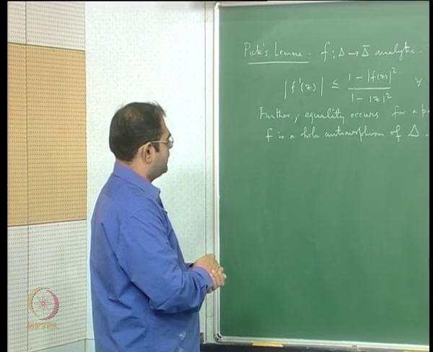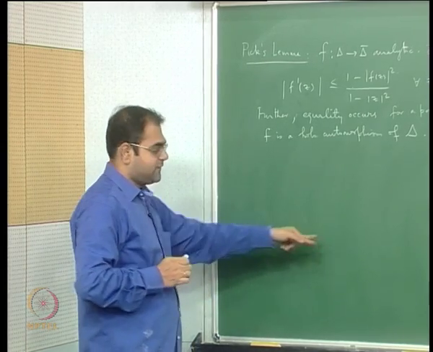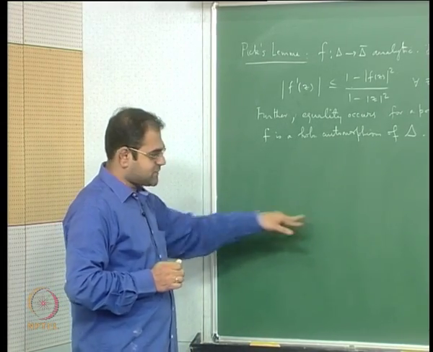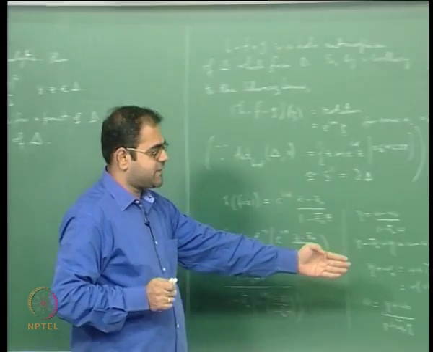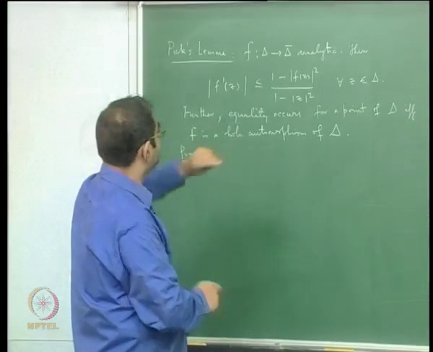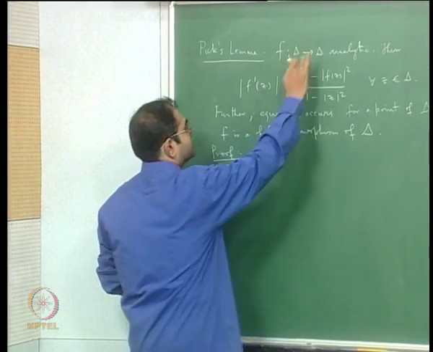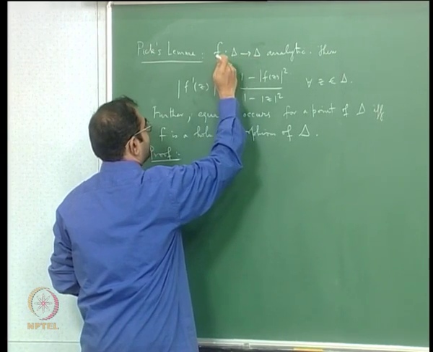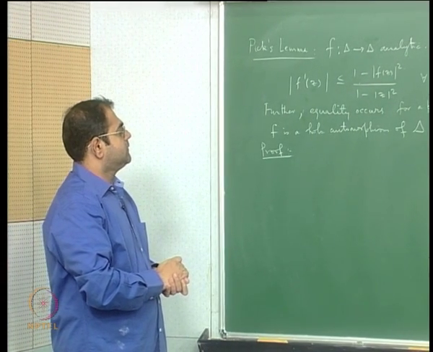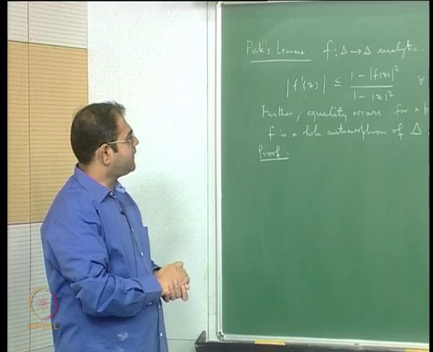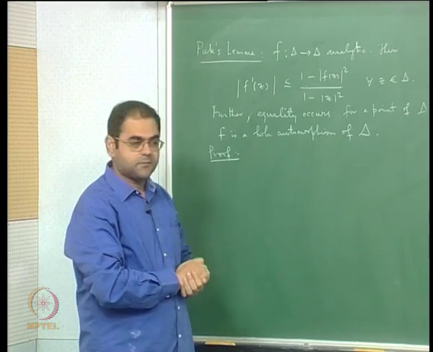and what do you do to prove Pick's lemma? It's a pity I erased this diagram here. I have to use the same diagram to prove Pick's lemma, but I will have to finally apply the infinitesimal or differential version of Schwarz's lemma. So let me remove, I do not want it to take values on the unit circle, alright. Let me just assume that the map is from the unit disk to the unit disk. Let me not make the assumption that f takes a boundary value, right. It is a map from the unit disk into the unit disk, right.